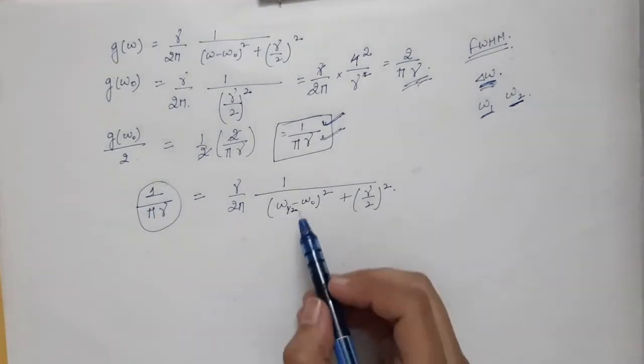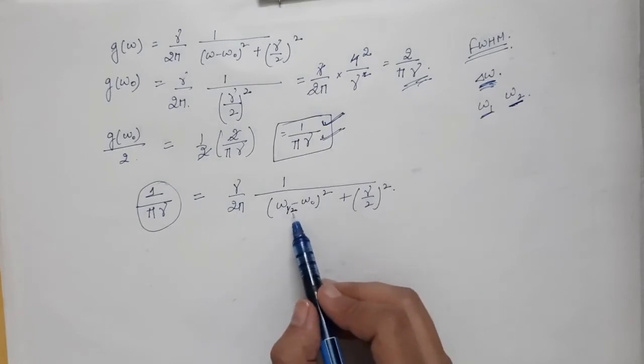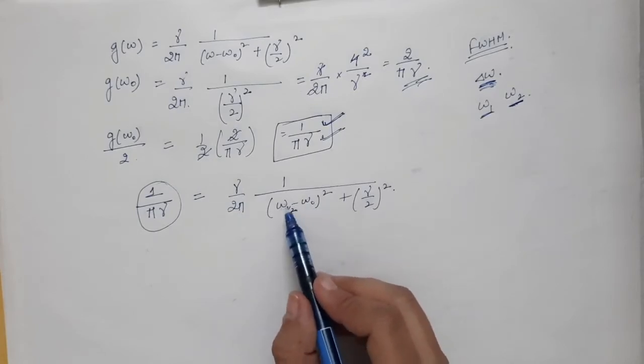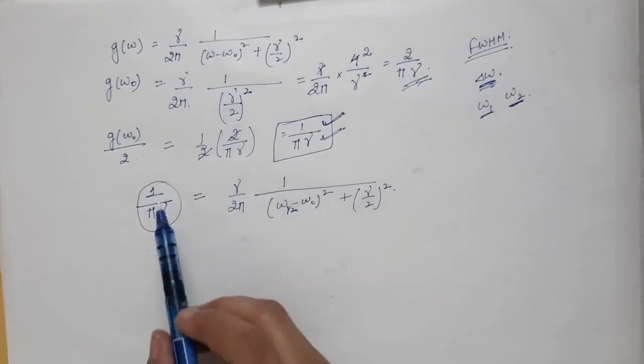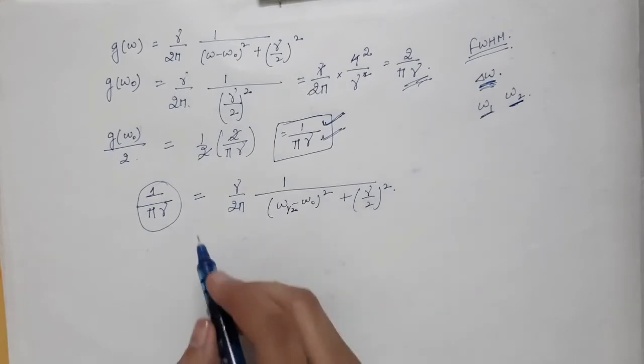Omega half is not half of omega 0. So do not get confused by this: omega half is not half of omega 0. These are the frequencies which correspond to half of the maximum value of the line shape function. So now we will solve this.